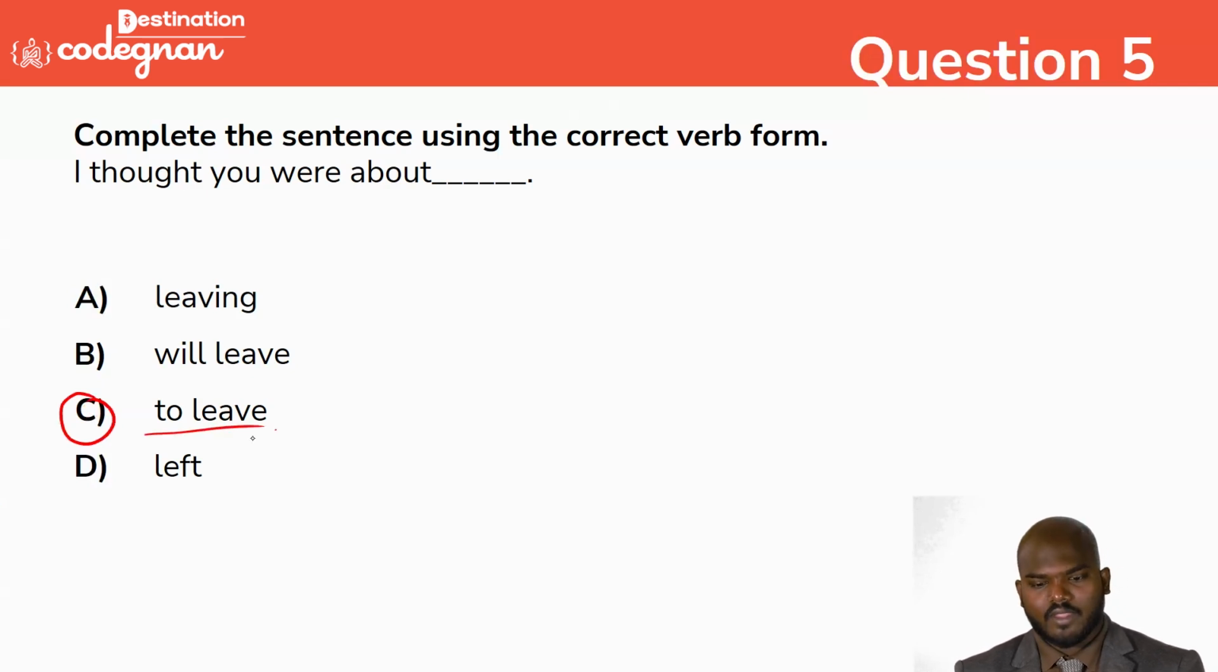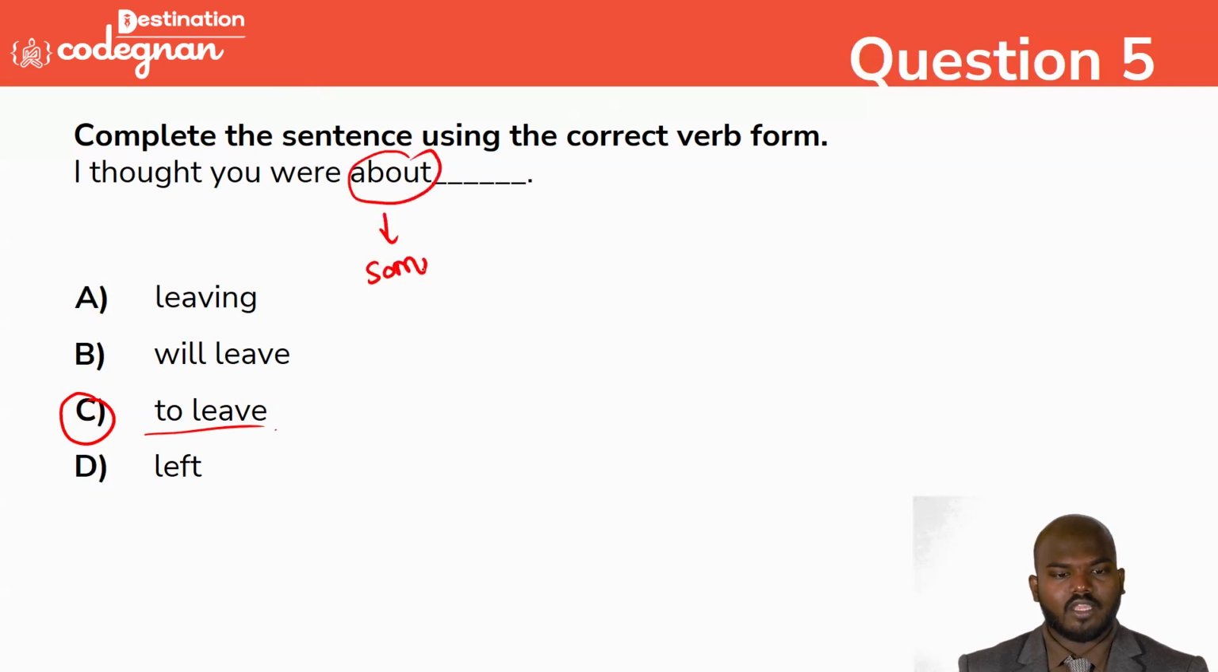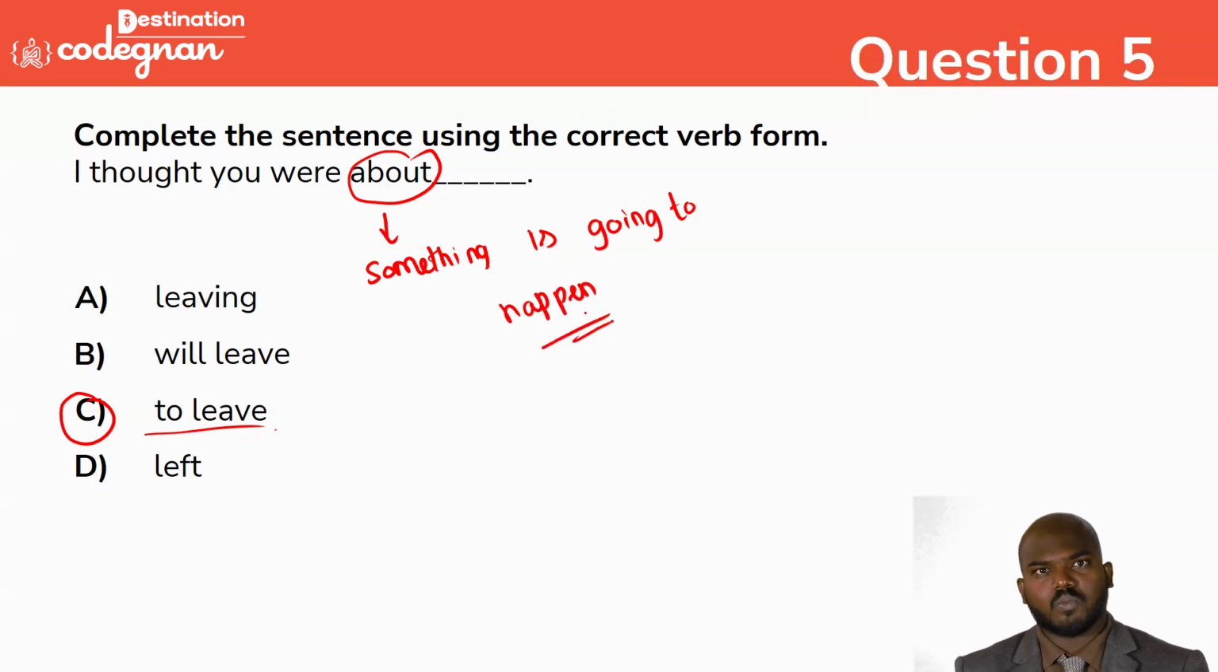Okay. About is describing something that is going to happen. The meaning of about is that something is going to happen. These are the keywords, some signal words you need to remember. If you use this, guys, it is really helpful for you to mark the correct answer. To leave is the correct answer. We can mark it up here.